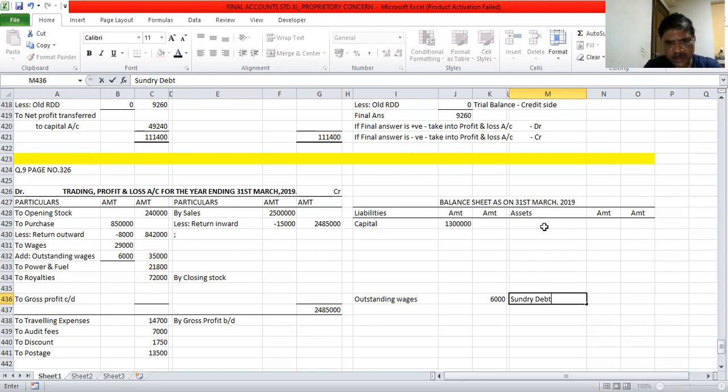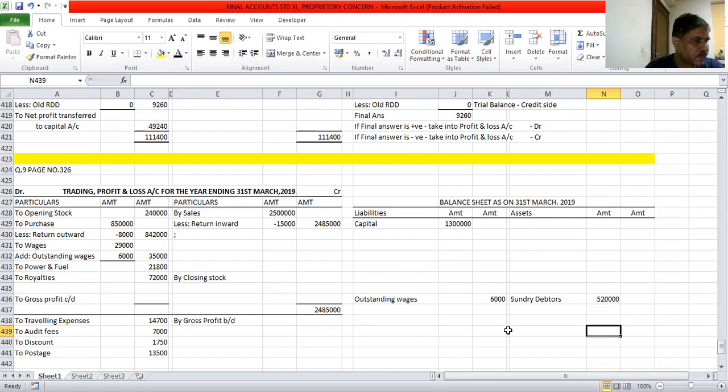Amount given is 5,20,000. For the RDD adjustment we usually leave 3 lines. Keep 1, 2, 3. So I will mark over there.